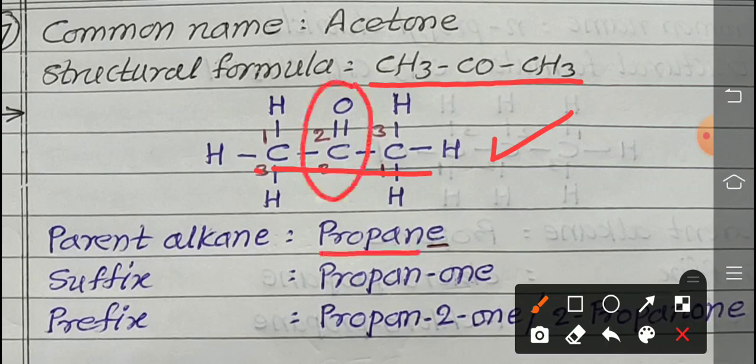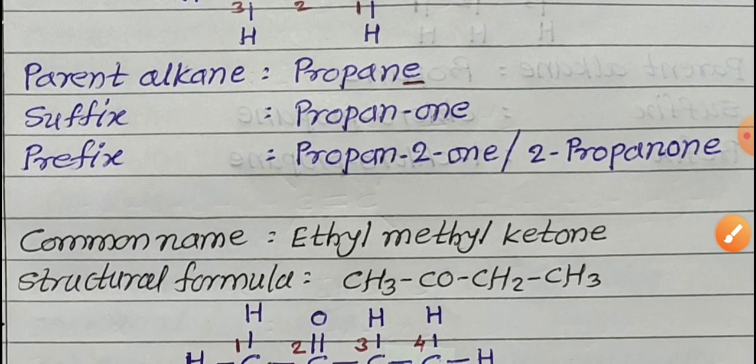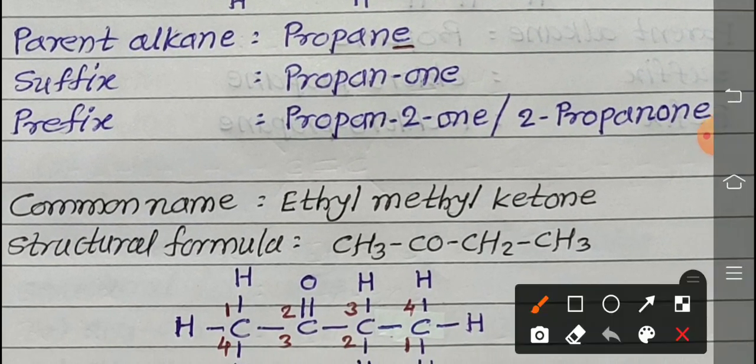Second carbon is the functional group, that is a ketone functional group. In case of ketone, we are using the short form "one". Clear? So propane, the E replaced by "one", propanone. And use the prefix now. This functional group is attached to the second carbon atom. So we are using propane-2-one or 2-propanone. We are writing it this way also. 2-propanone is the answer. Propane-2-one, yeah, 2-propanone. Clear? Next.